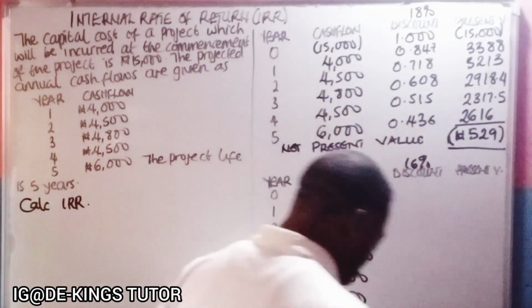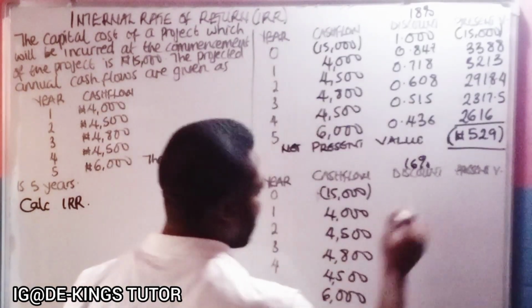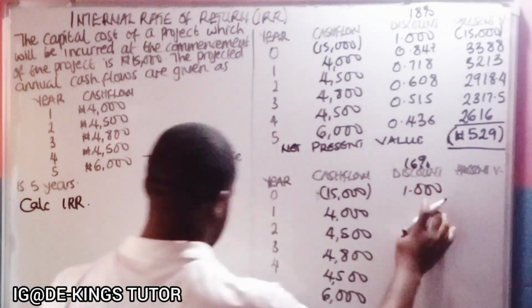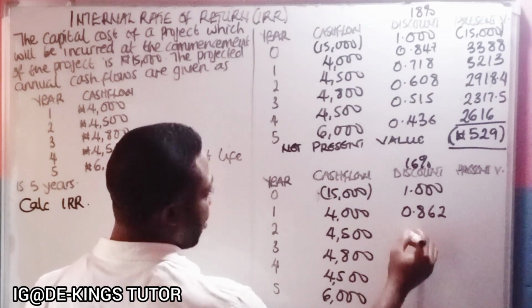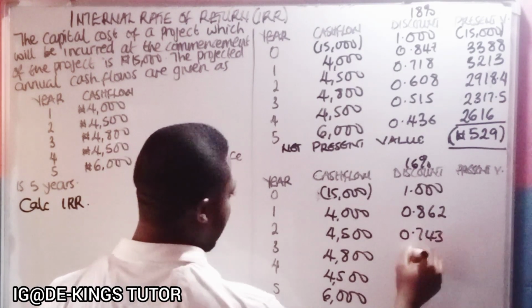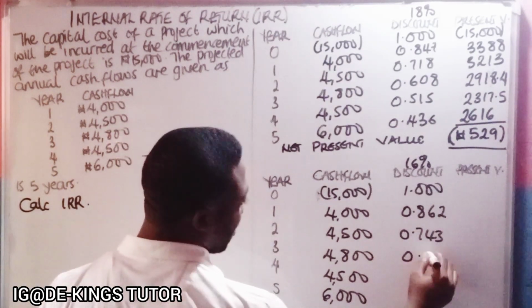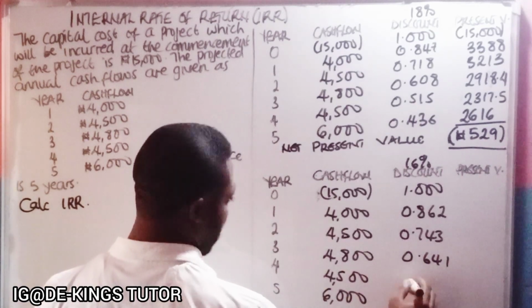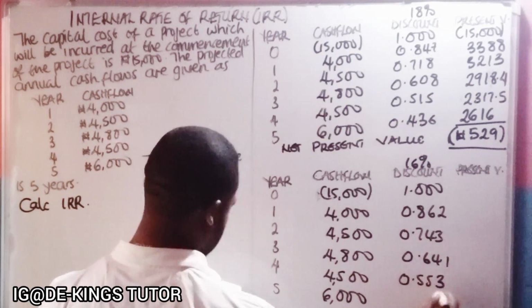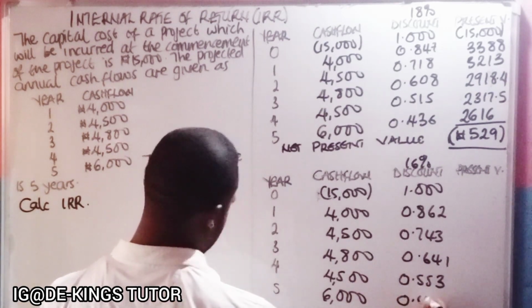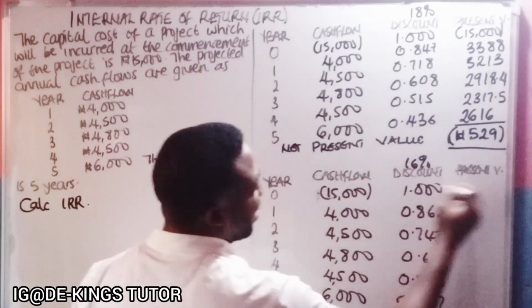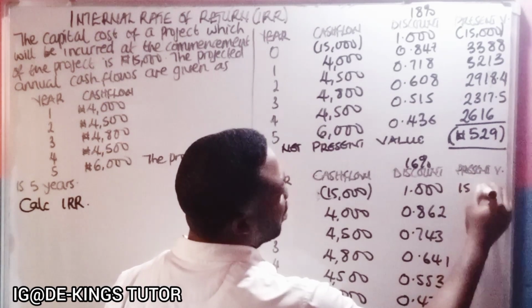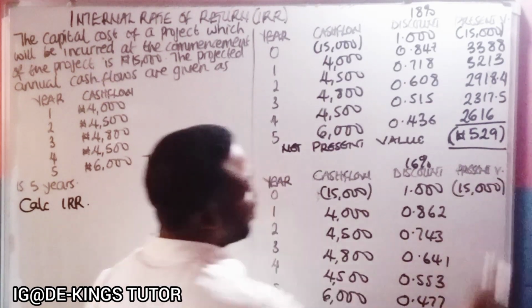The discount factors are 1.00, 0.862, 0.743, 0.641, 0.553, and 0.477. So if we multiply 15,000 times 1, it will give us 15,000 as the present value.